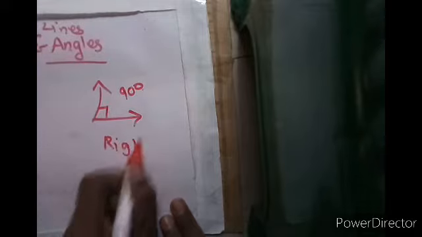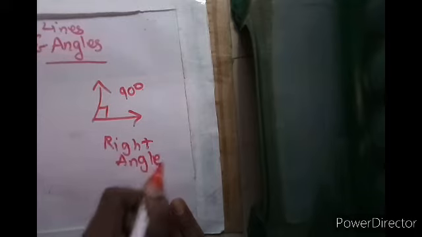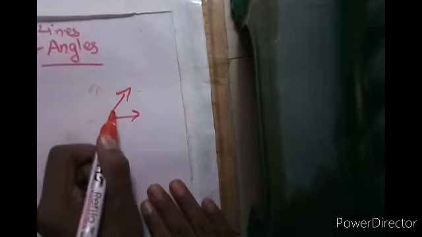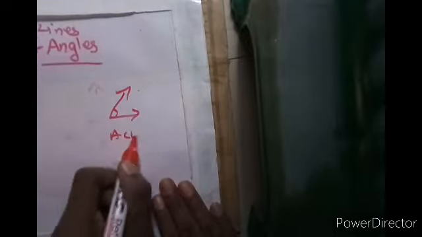Now let's learn a new concept. There are different types of angles. When any angle is exactly 90 degrees, it is known as a right angle, and any angle which is less than 90 degrees is known as an acute angle.